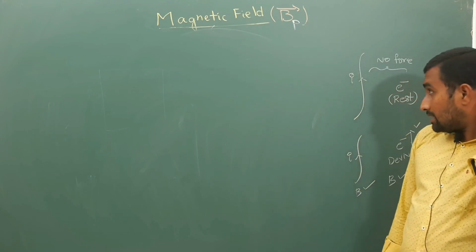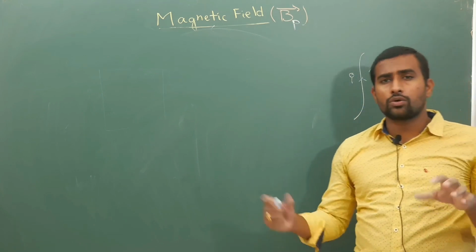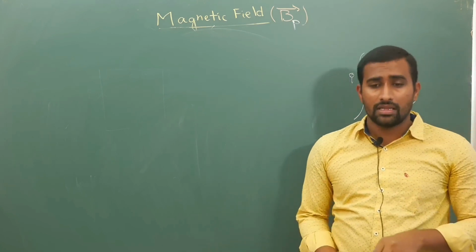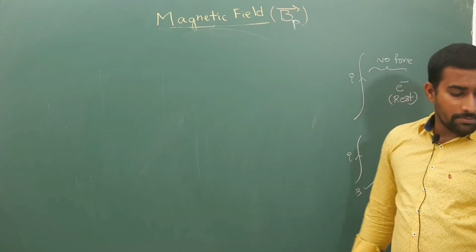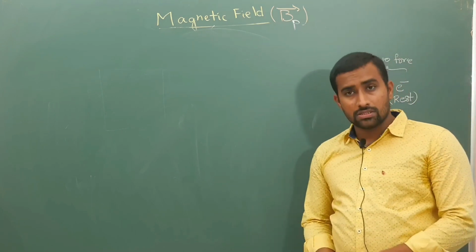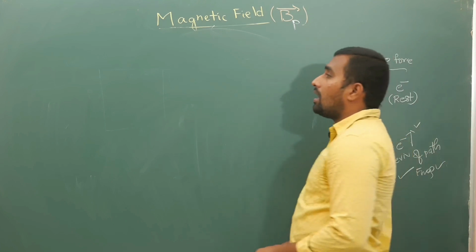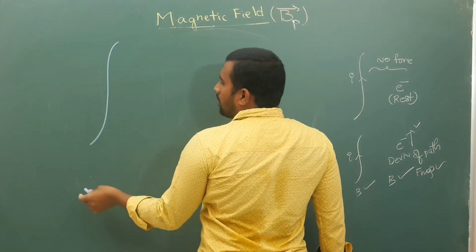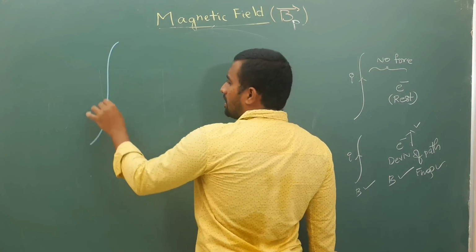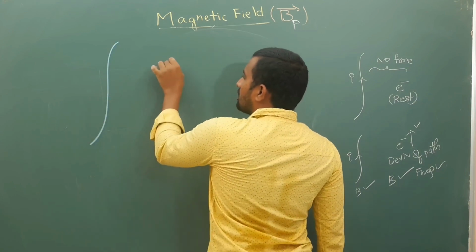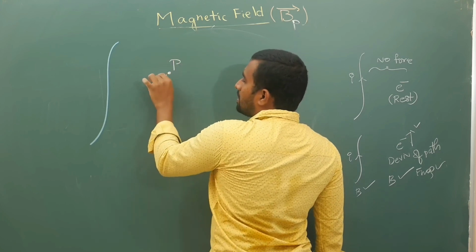There are actually two people, I don't know the full names, but together they did the experiment and gave the law. If you have a current carrying wire, it need not be straight, it can even be curved, and there is some point P here.